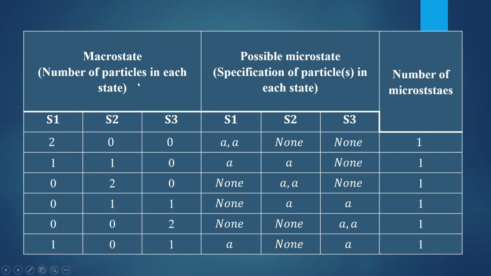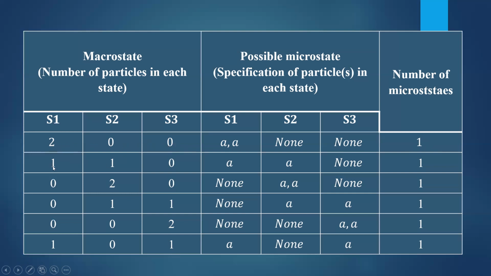So different macro states are possible containing the states S1, S2, S3. And what are the possible micro states you can identify here. The first macro state possible is S1 contains 2 particles, S2 has no particles, S3 is also empty. What is the possible combination? A comma A. S1 contains 2 particles. Since particles are indistinguishable, they are represented as AA. If you interchange the first A with the second A, that will not give you a different state. That is the same state again.